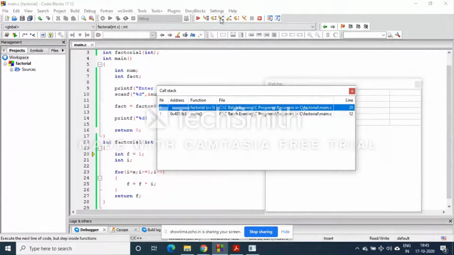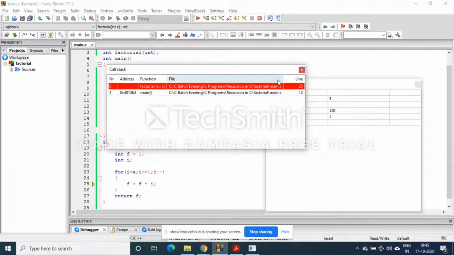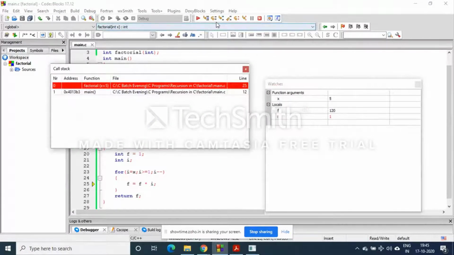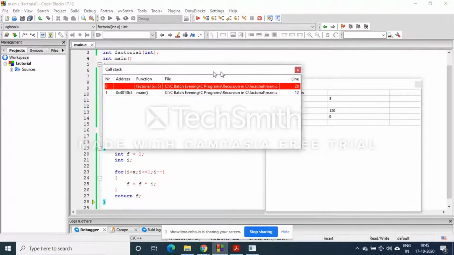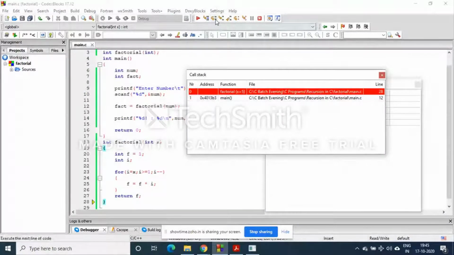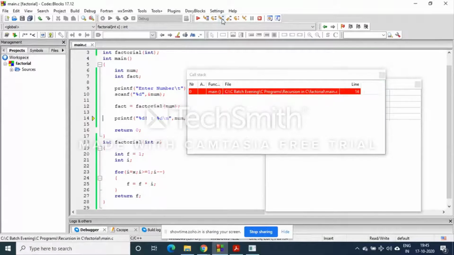Now it will go on, the loop will be executed, and the value of this will go on changing. Now the loop will break and the value of f will be returned. When this is returned, the factorial is popped from the call stack. This is called a call stack, as given here. Actually, it is a function call stack.